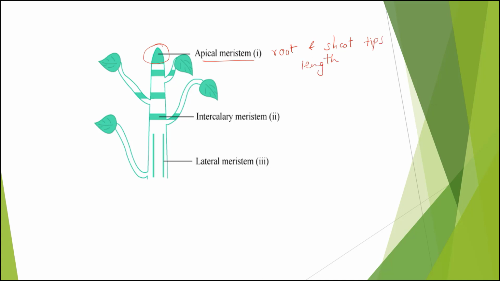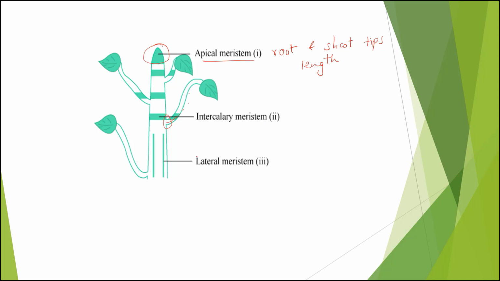Alright. Then this intercalary meristematic tissue helps the plant in growing from this node. This is the branch, or you can say the node attached to the main stem. So here the growth should take place in order to grow this branch. The tissue which keeps on dividing and brings about the growth here is intercalary meristematic tissue.